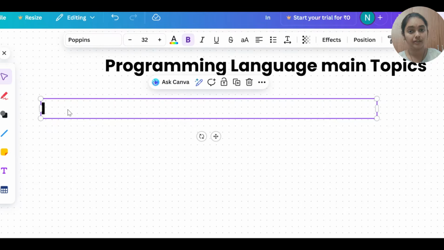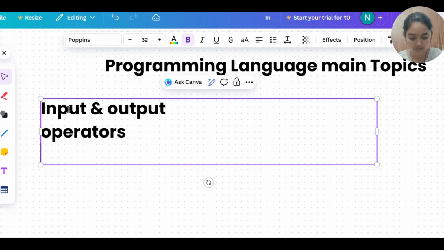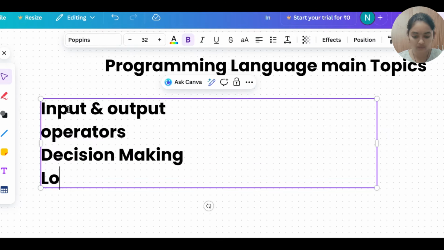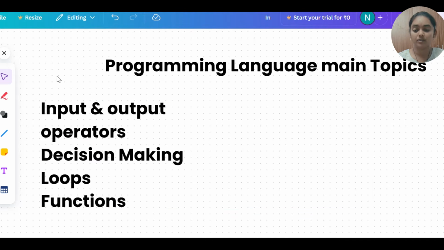So as we already discussed, input and output, and then operators, and then decision making, and then looping concept, nothing but loops you can call it, and then functions we have. So these are the main topics in any programming language. If you are very strong in these topics, you can solve any programming question in a simple way.